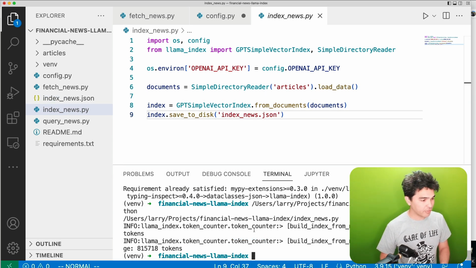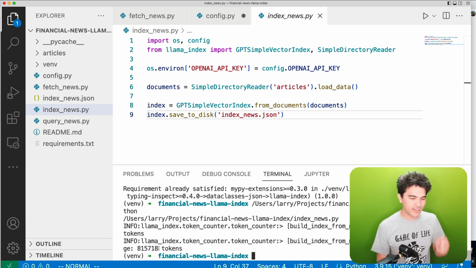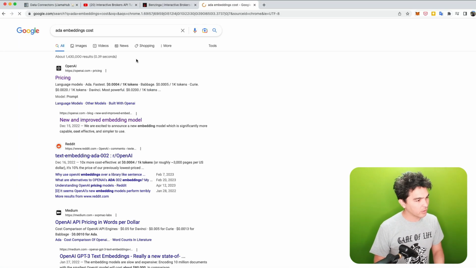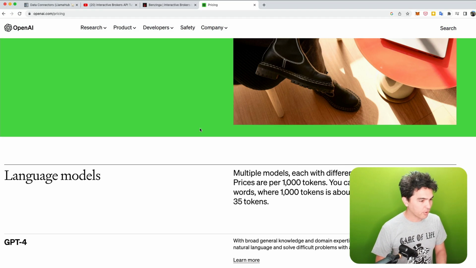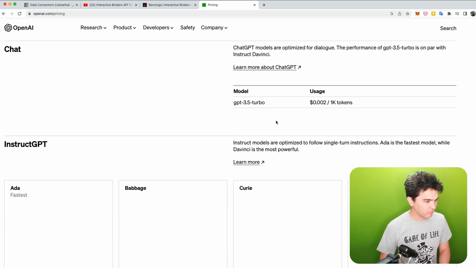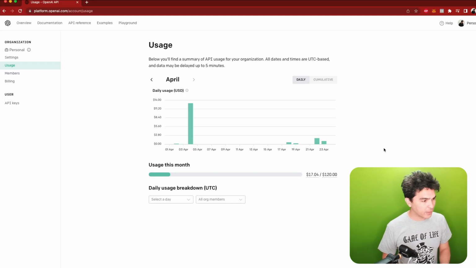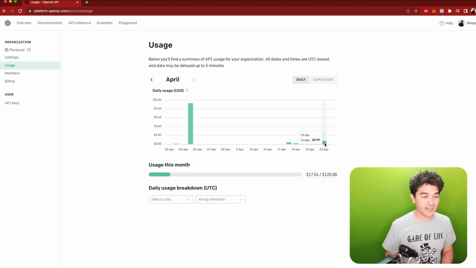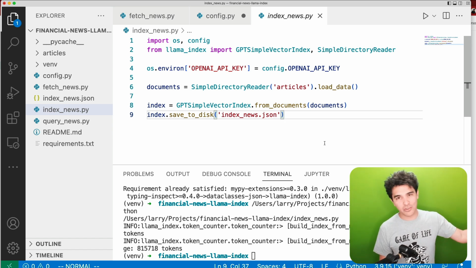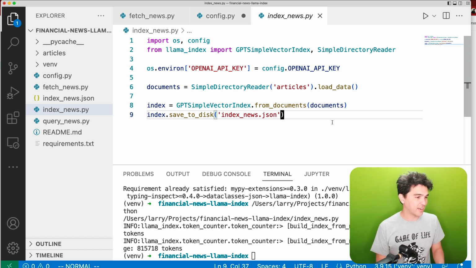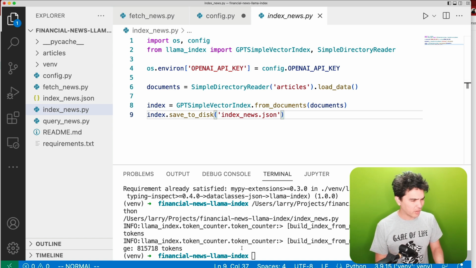And you can see this is now finished, and it gives a token counter. It says 815,000 tokens. This is keeping track of cost for me. Here on OpenAI, you can see the pricing per 1,000 tokens. If you go down to embeddings here, which we discussed in the embeddings video, it's 0.00004 cents per 1,000 tokens right there. And if I go to one of my OpenAI accounts here, you see I have this one. Today I've used 99 cents already, but I've been doing other stuff off the camera that is not in a YouTube video. So what I did there probably cost a few cents.